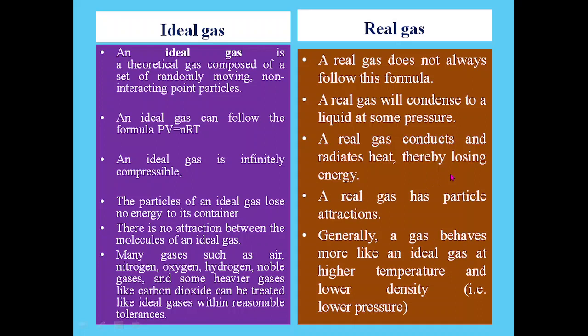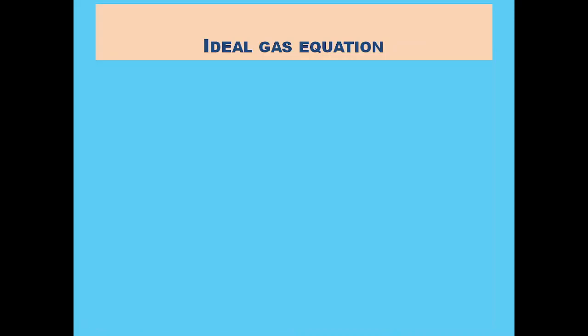A real gas has attraction between its particles, and generally a gas behaves more like an ideal gas at higher temperature and lower density. That means at lower pressure. That is the difference, or we may say we can compare the ideal gas and real gas.